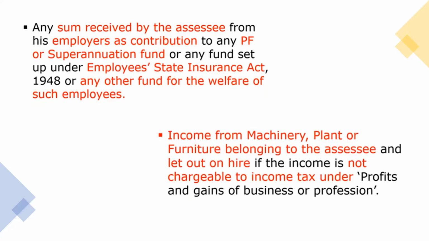Remember, it shouldn't be taxed twice. It will come only under one head. So we need to check if it is taxable under income from business and profession. If it is not chargeable, then we can consider it here. But if you consider this particular income under business and profession also, it is not wrong.